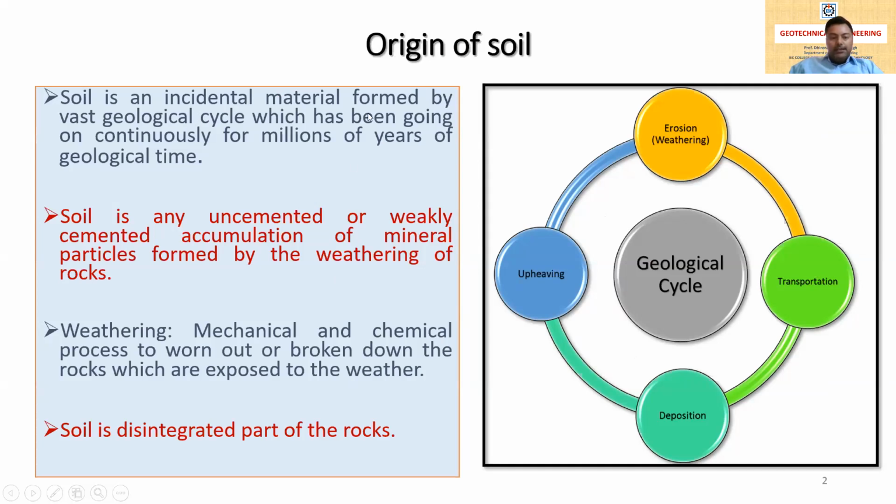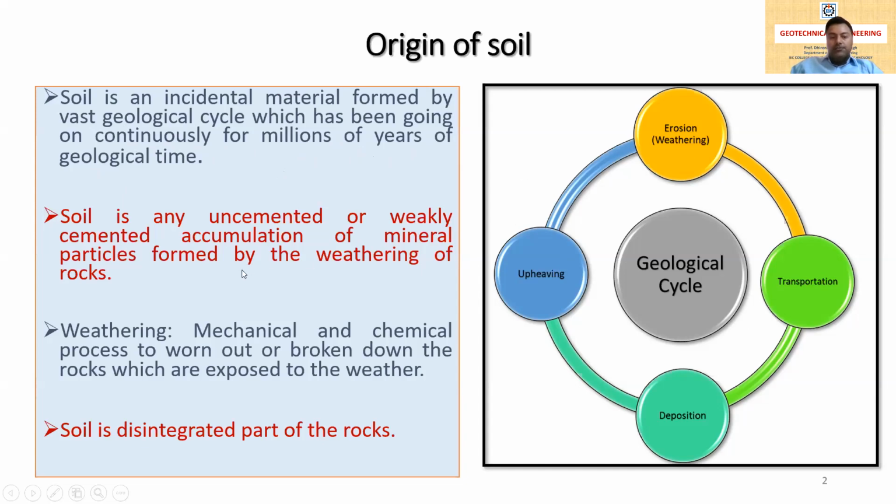So the soil is formed by the vast geological cycle, which has been going on continuously for millions of years. Soil has formed by the continuous process of these four geological cycle stages over millions of years. So we can say that the soil is an incidental material. It is formed by the geological cycle, it takes millions of years of continuous cycle, and it is a very complex material.